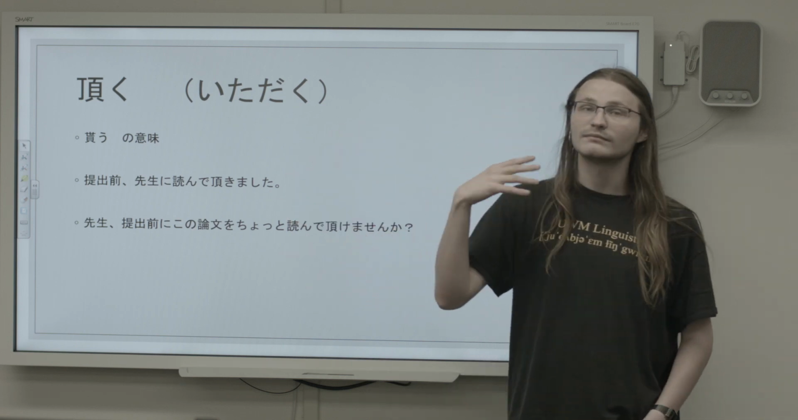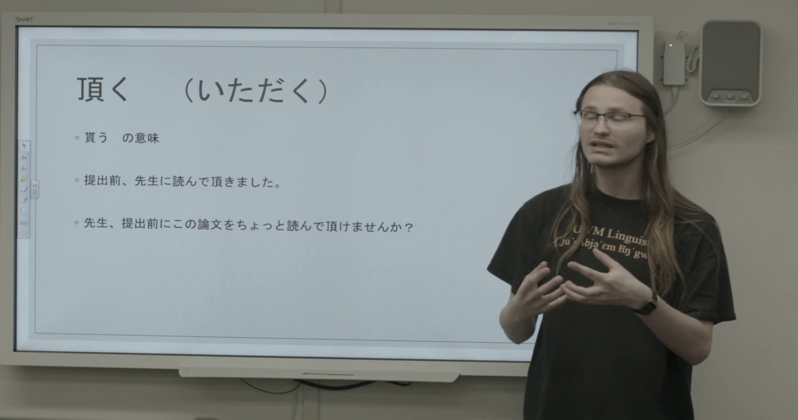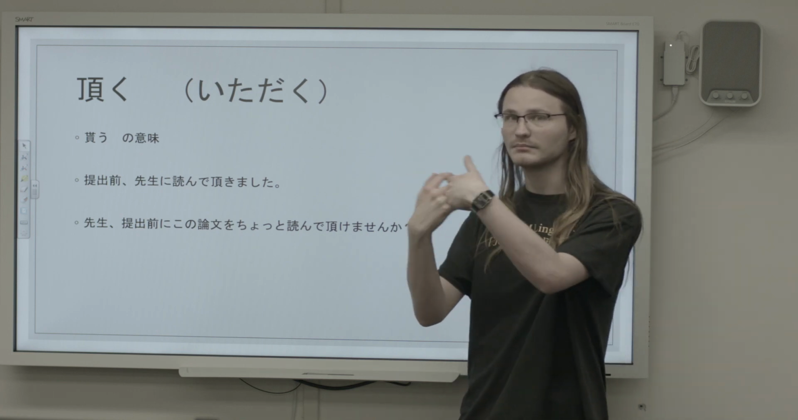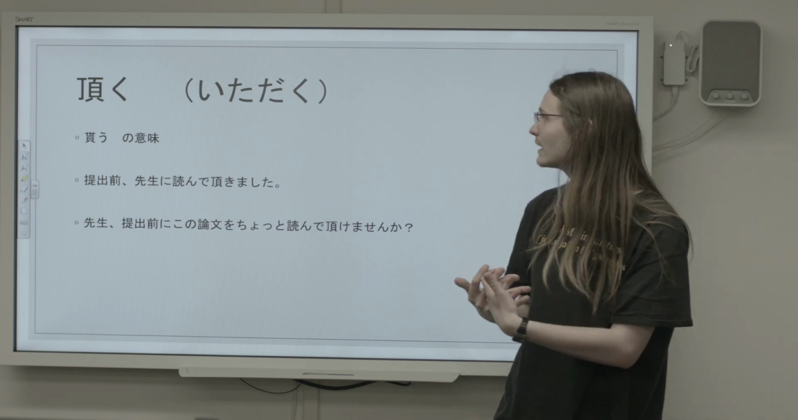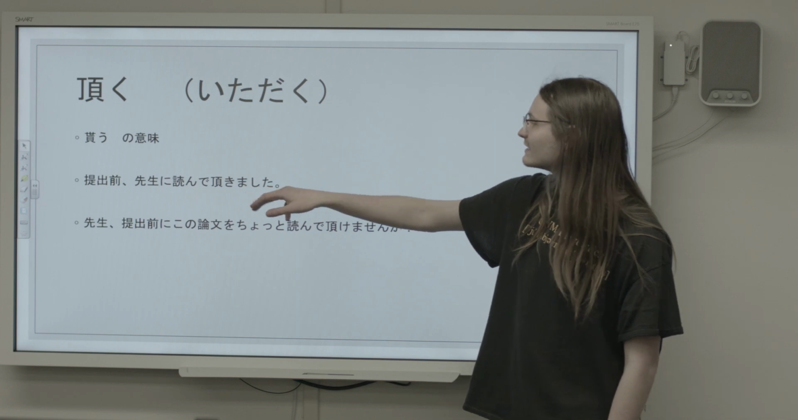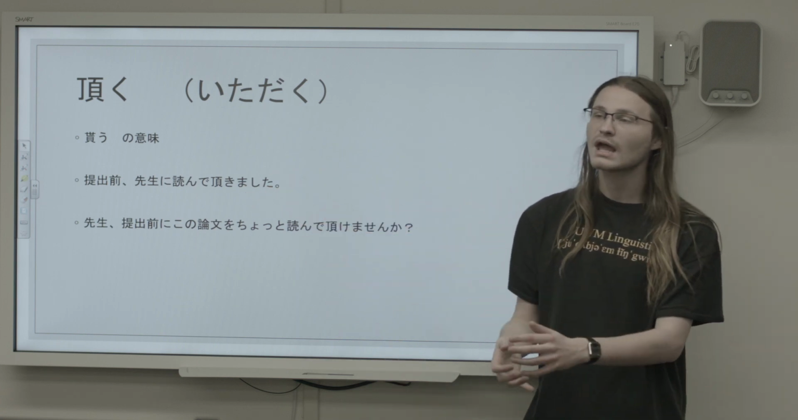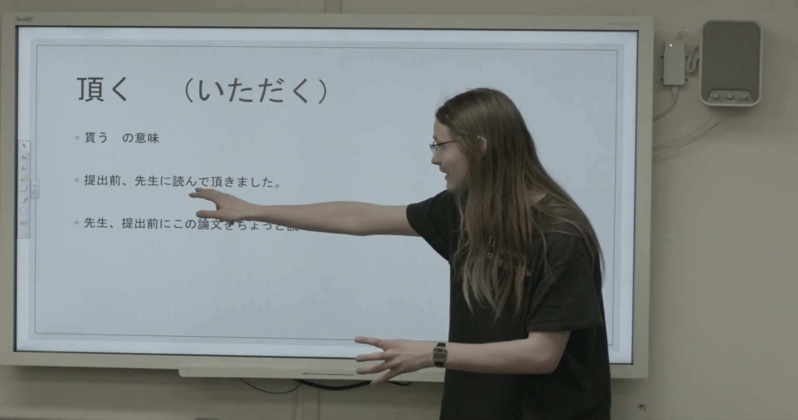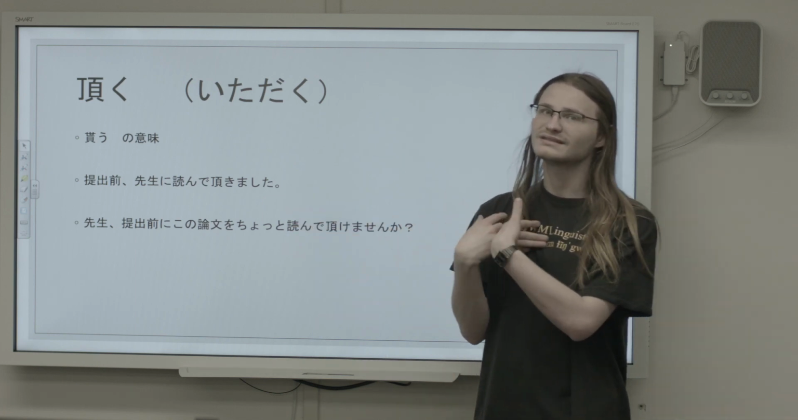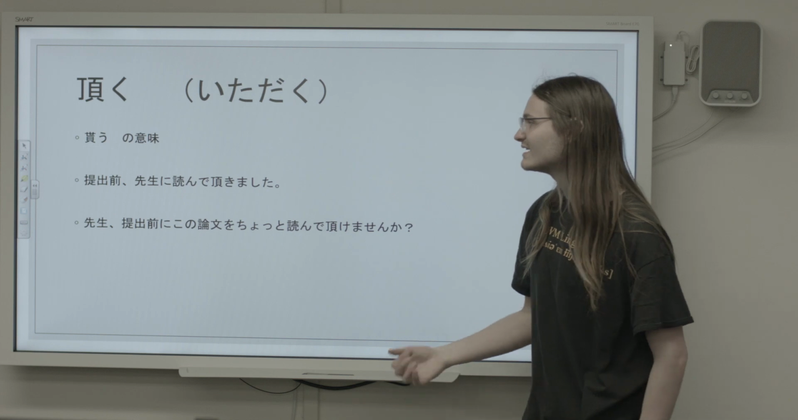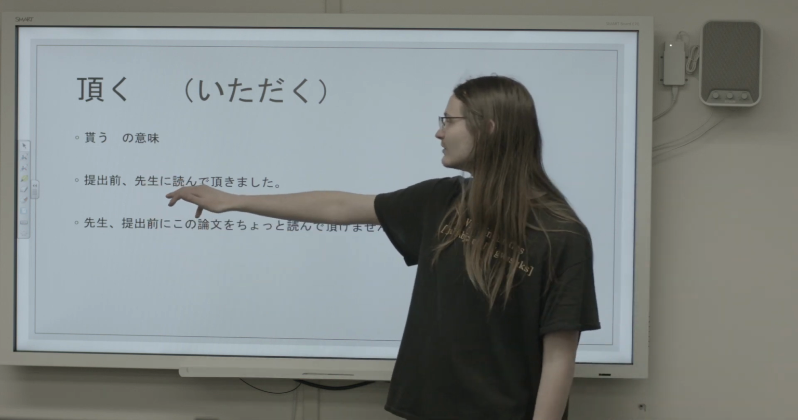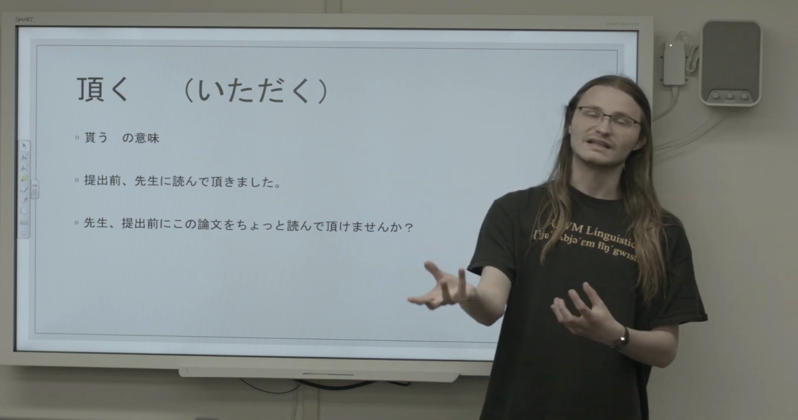But again, like morau, it can have just the general meaning of to receive or to have something done for you. I had him do something for me, something like that. So let's look. 提出前、先生に読んでいただきました. So here we're seeing that te form, itadakimashita, had somebody do something for me or somebody did something for me, right? So in this case, teishutsu mae, before turning it in, sensei ni yonde itadakimashita. I had sensei read it for me.